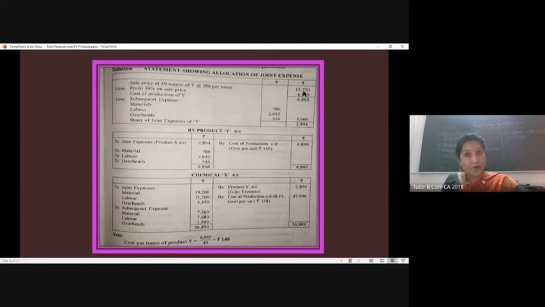And if the byproduct is of significant value, maybe not up to the value of the main product, but if it has a significant value, the treatment will be just as we go with for joint product. But if not, it will be just shown as an additional benefit in our profit and loss account. It will be credited in our profit and loss account. Definitely that will be indicated in the question.